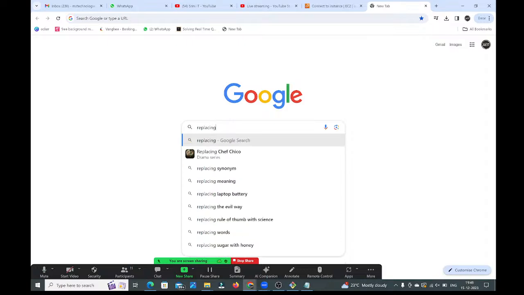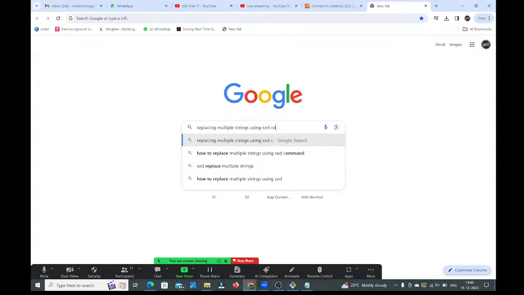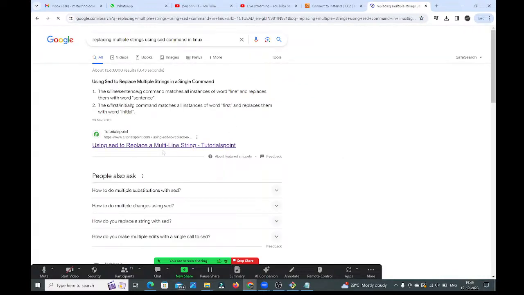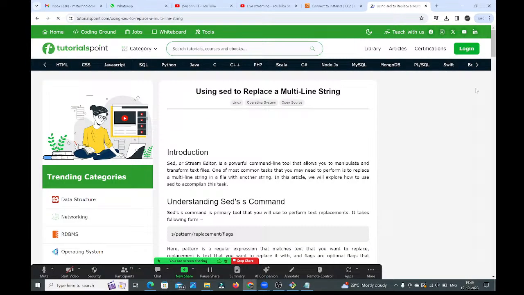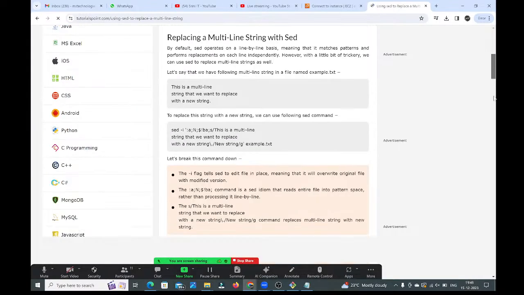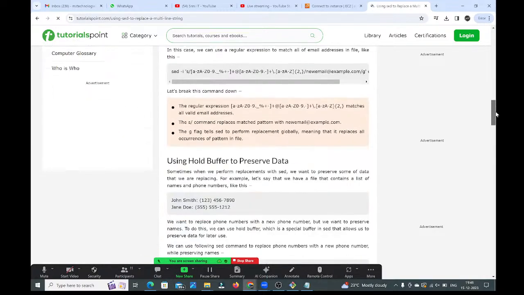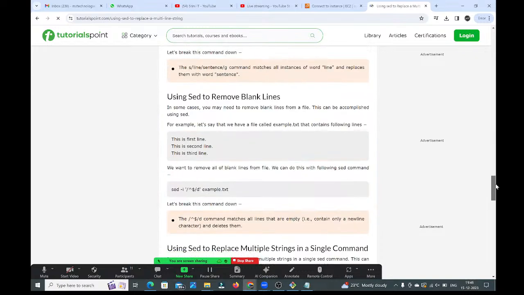Replacing multiple strings using sed command in Linux. Go back, not this one.